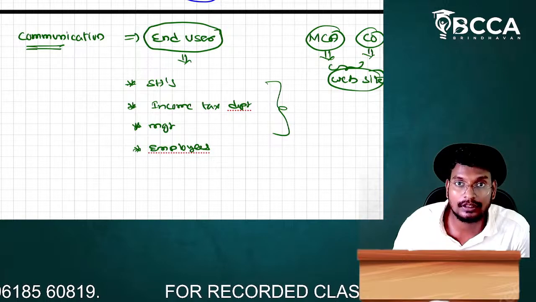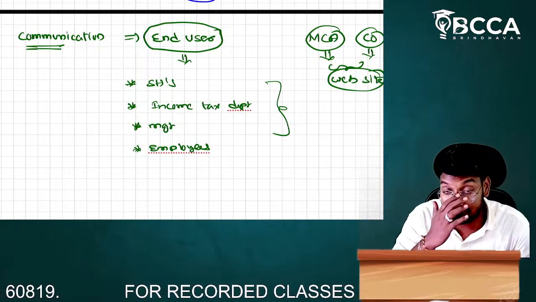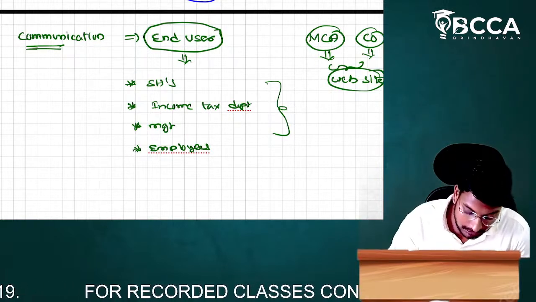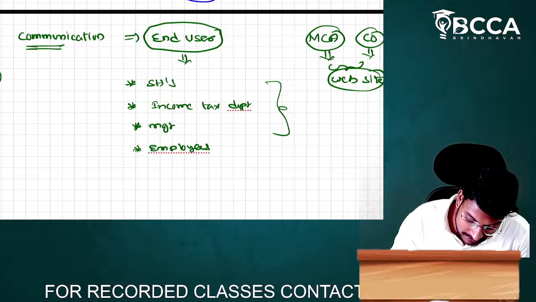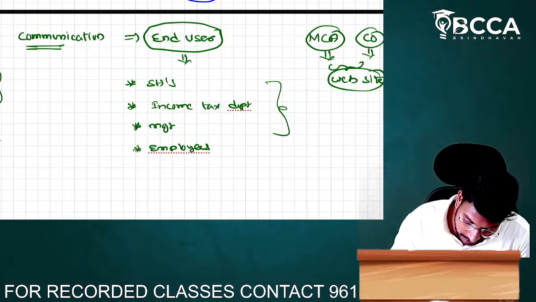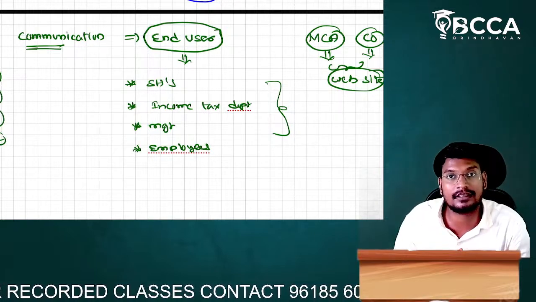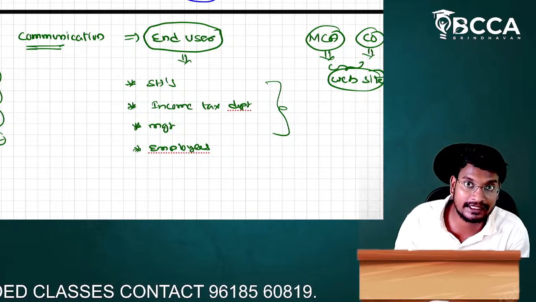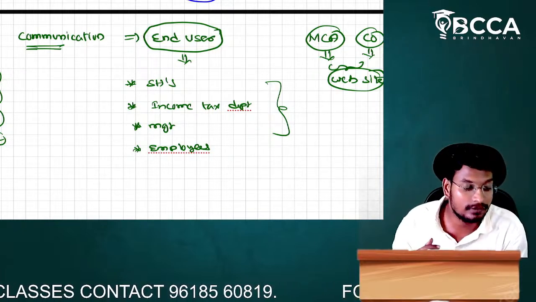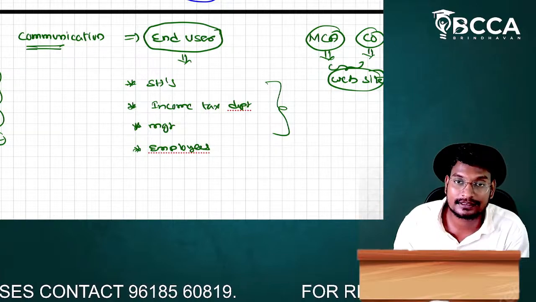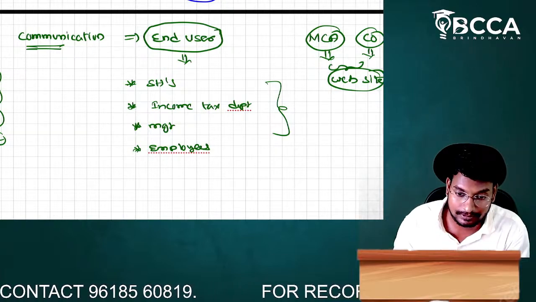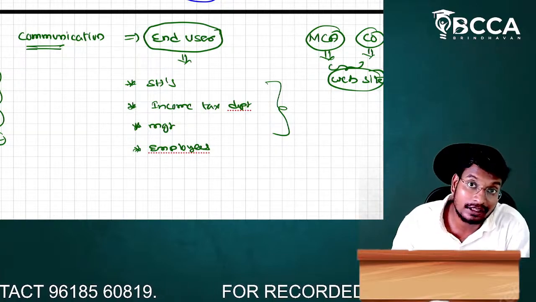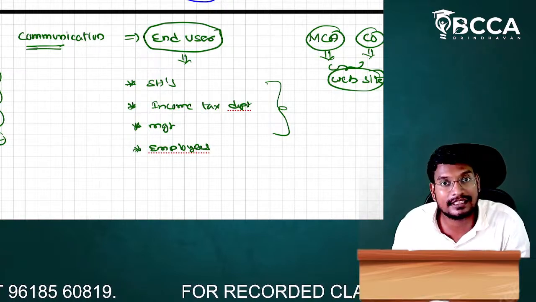So to conclude, in this class, what have I clearly explained, sir? First, I have clearly explained about revenue. Next one, what, sir? Expenditure, profit, loss. Then afterwards, I have discussed the definition of accounting. What is the definition of accounting, sir? Here the definition of accounting is given by the ICAI. It is an art of recording, classifying, summarizing, interpreting, analyzing, and communicating to the end users. I have discussed it clearly, stage by stage.